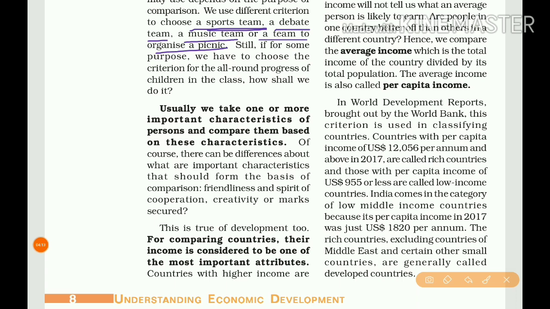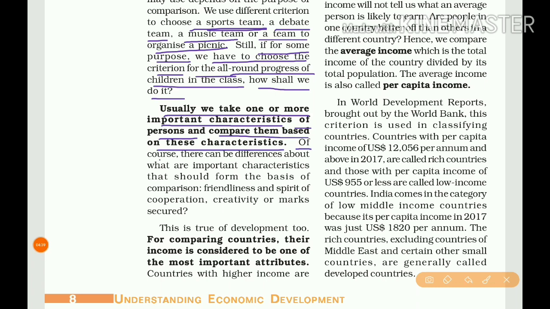Still, for some purposes, we have to choose the criterion for the all-round progress of children in the class. How shall we do it? Usually we take one or more important characteristics for all-round progress of persons and compare them based on these characteristics.